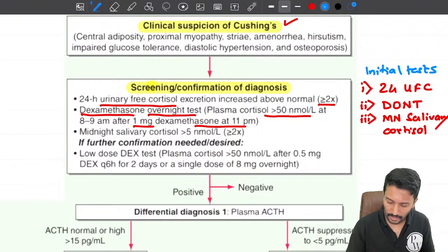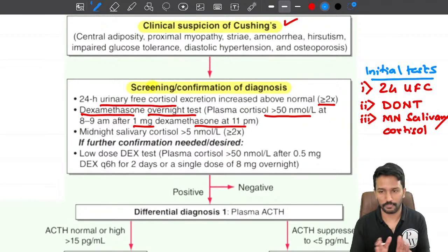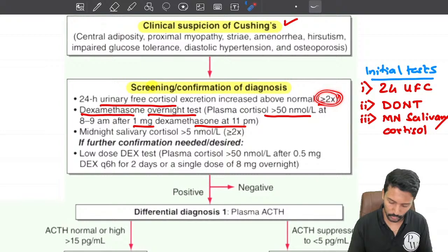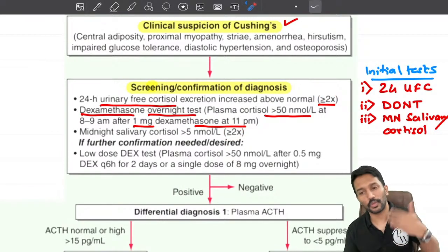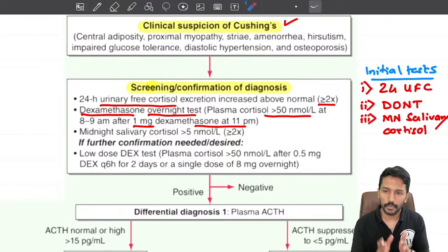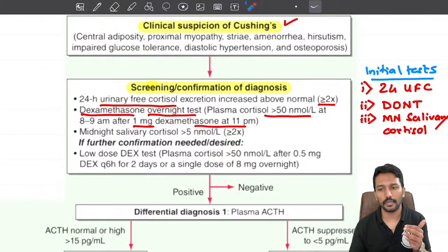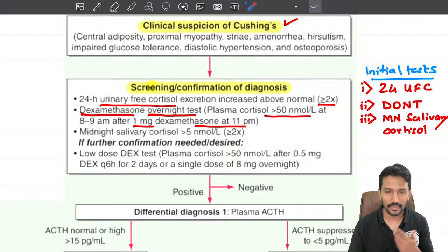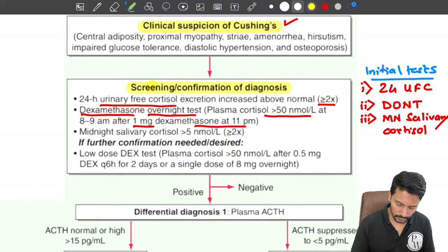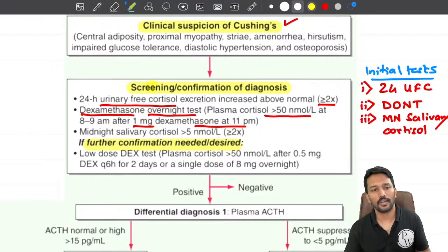If these tests are strongly positive, clearly more than 2 times the upper limit of normal, you don't need any confirmatory test. It is a case of Cushing syndrome. You can evaluate further. But if these tests are elevated but not at the cutoff levels, then you need confirmatory tests.